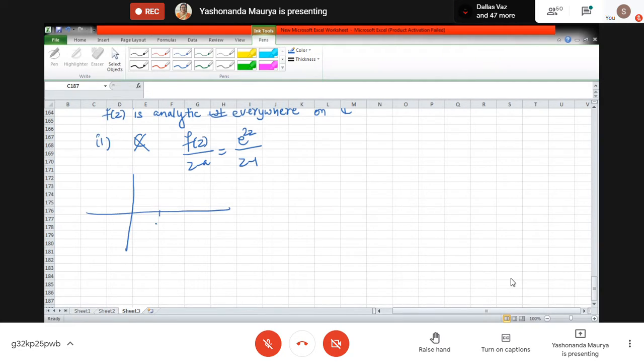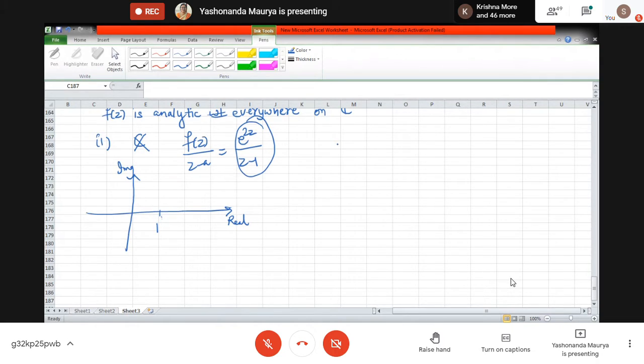This is the point z equal to 1. This is the real axis and this is the imaginary axis. So the problematic point is only one point, the complex number 1.